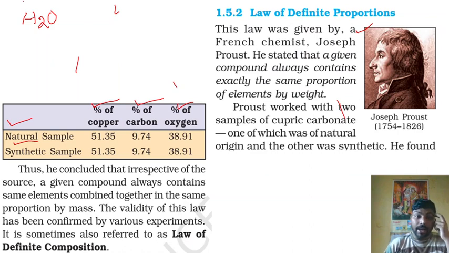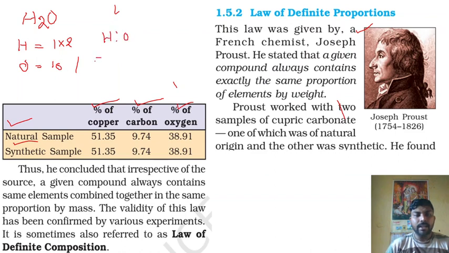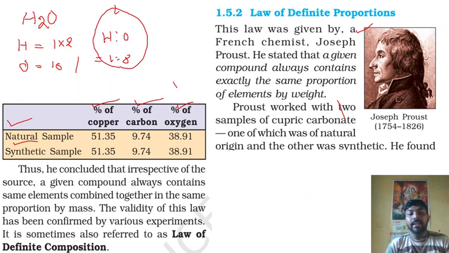And what is the ratio of the mass of hydrogen and oxygen here? The mass of hydrogen is 1 into 2 and mass of oxygen is 16. So what is the ratio? On the basis of mass, the ratio is 1 is to 8. And it follows in all places. Okay, so that is the law of definite proportion.